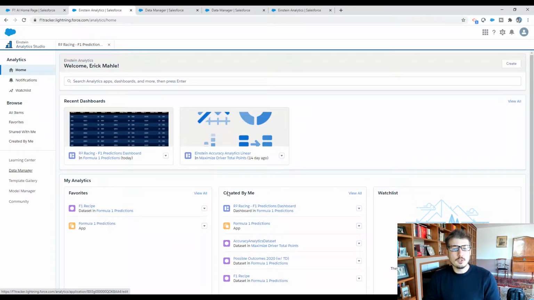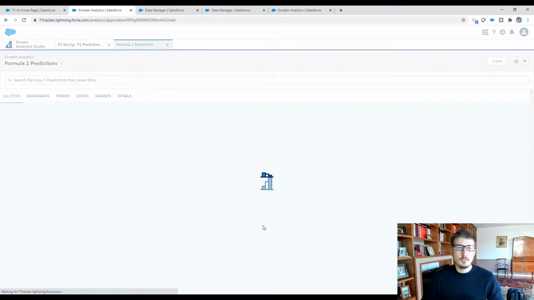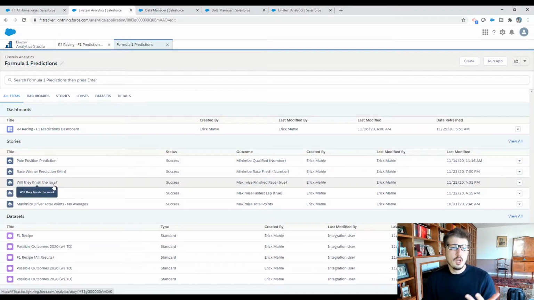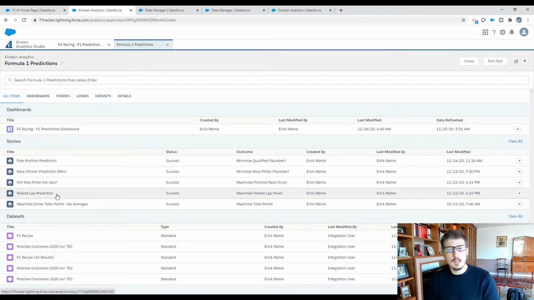So once we have all of that information set up and organized, then what we do is that we start building what are called stories. And if I go into my Formula One predictions app, we have several different stories here that we're running. I run a couple of others just to see what we're going to do. But the 4 key ones that we're looking at are the pole position prediction, the qualifying predictions, the race winner prediction, will they finish the race, or DNF predictions, and the fastest lap prediction. And those are the 4 key predictions that we're using.